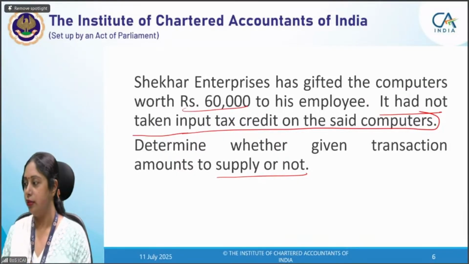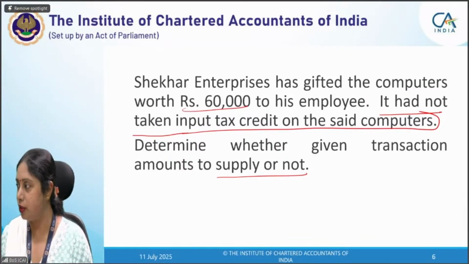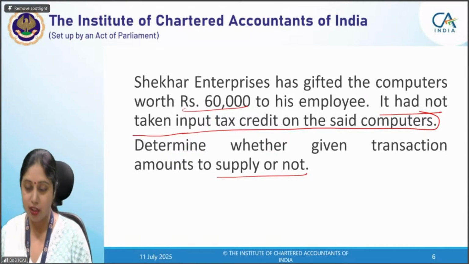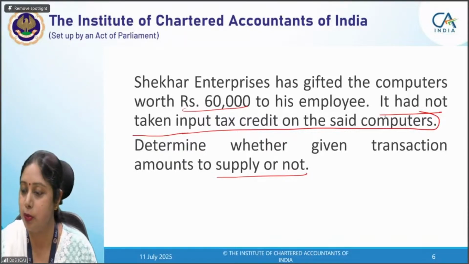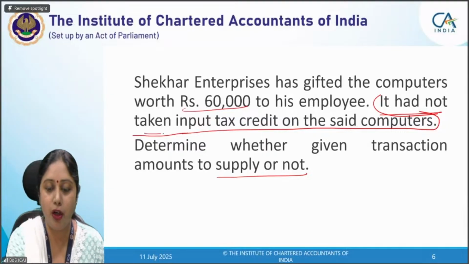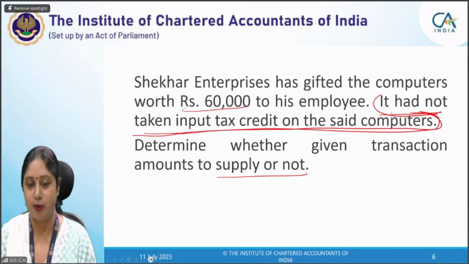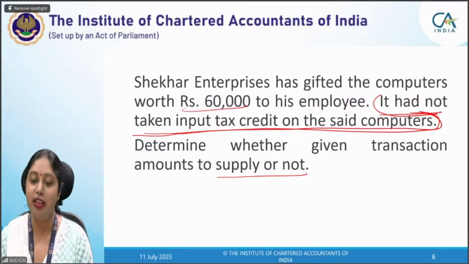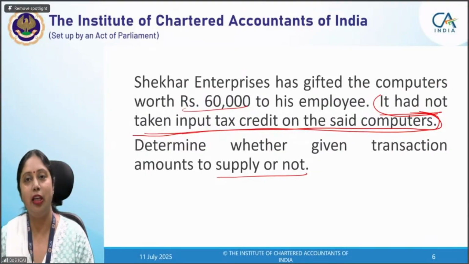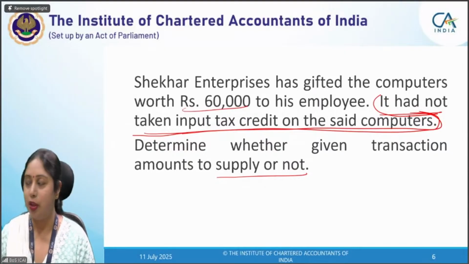Actually, there is a catch in this particular question. Let me explain the point. Most of you, the point which we mentioned here to confuse you was this particular sentence: it had not taken ITC on the said computers. I told you that you have to read this question carefully. This point confused you because when you saw the ITC point, you straight away went to para 1 and said it is not falling in para 1 because the ITC has not been taken on the same.